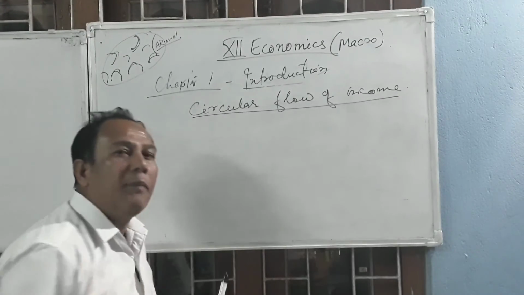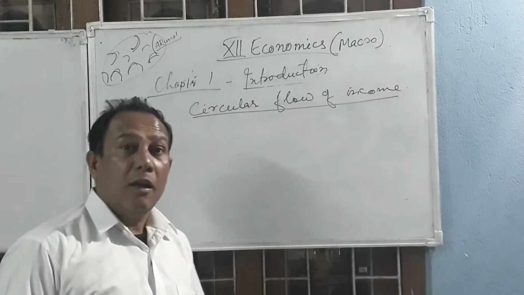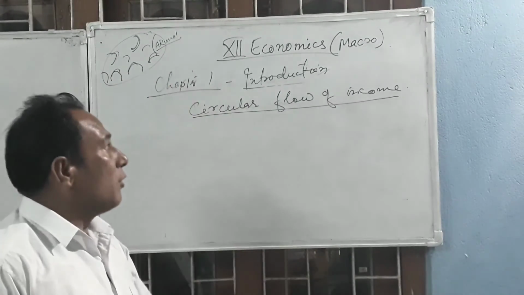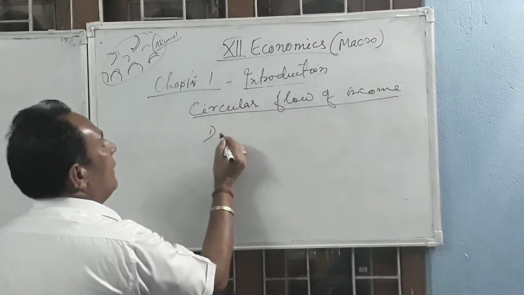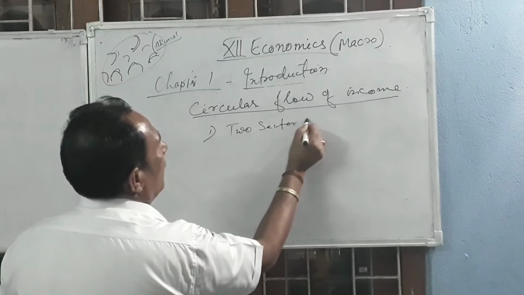Circular flow of income can be discussed with the help of three models. And what are those models? Now I am going to tell you about the models today. The first model is the two-sector model.